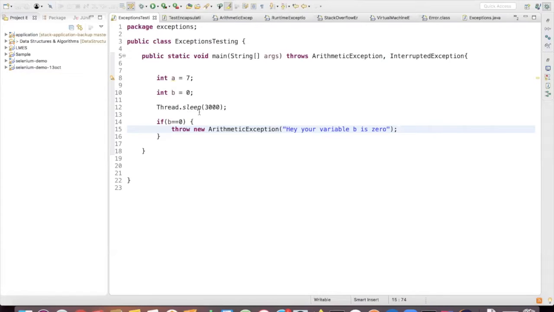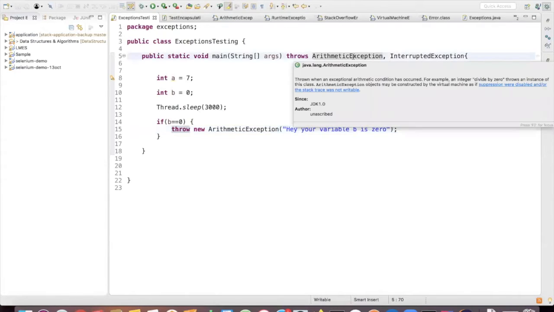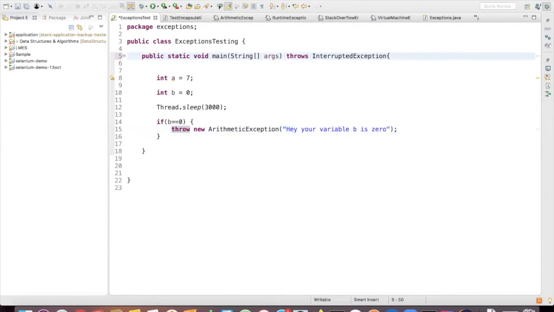And we have declared the arithmetic exception. So do we still need to, at the method level we already declared the arithmetic exception, and within the if block you are again throwing a new arithmetic exception? No, this is only optional.